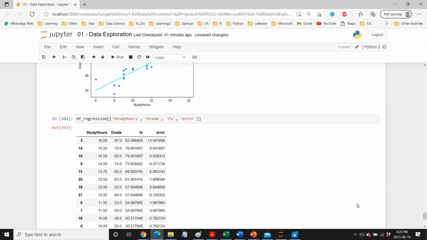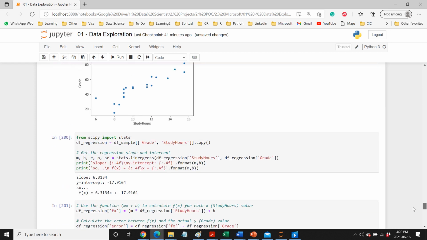Okay, so that's pretty much it for this particular section. I think it's already a very long class.